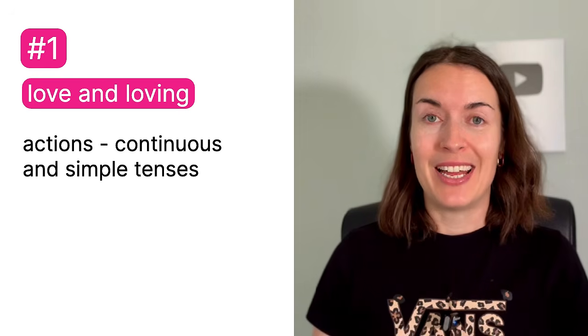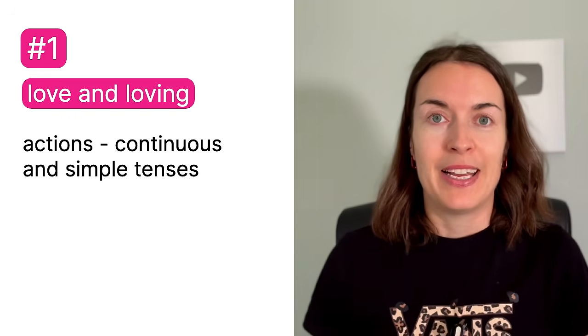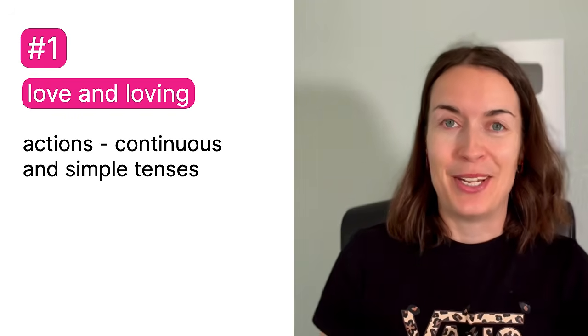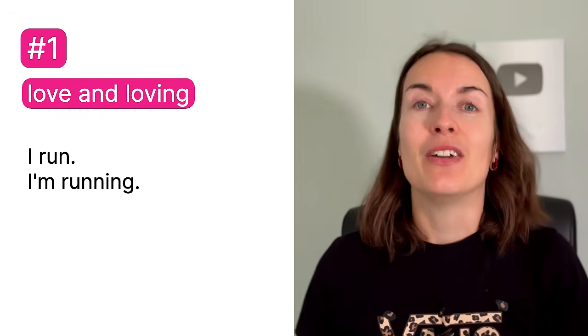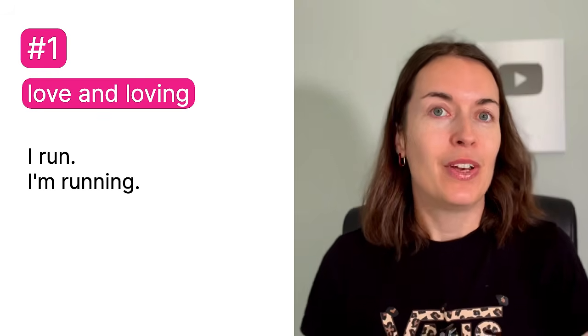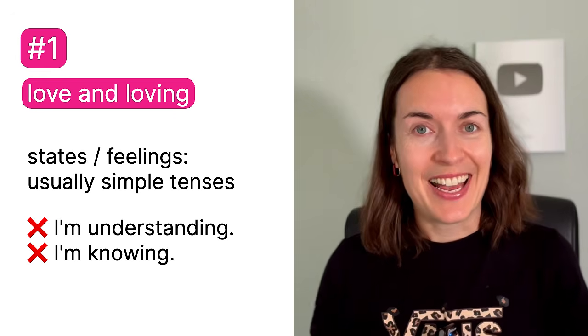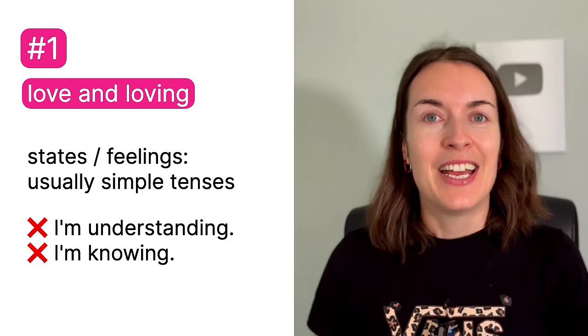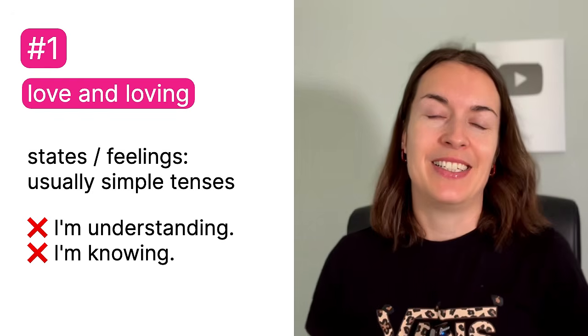The verbs that describe actions, like to run, can be used in continuous tenses and simple tenses. So I run and I'm running. They are both correct. But the verbs that describe states or feelings are often only used in simple tenses.